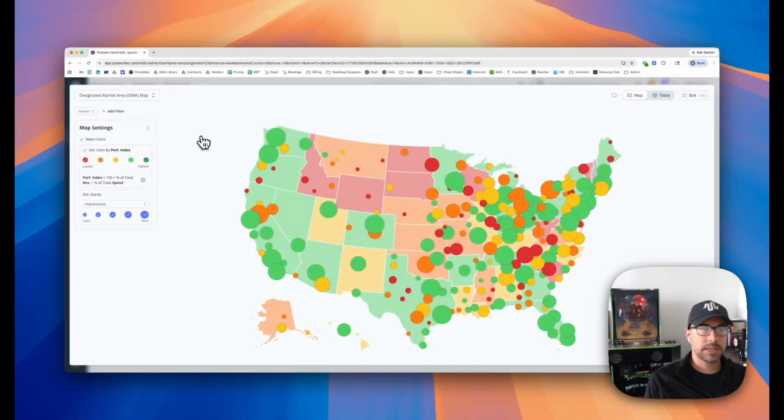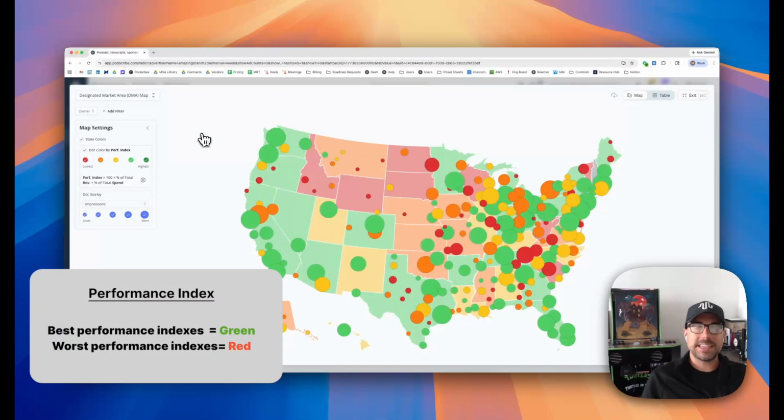First thing that we're looking at here is the color of states and the color of dots. The color of the states and dots indicate the performance index that again was calculated based on what we set in the beginning of this video. So it's based on revenue and spend. Now, anywhere where I see green, that's where the best performance indexes are. Red is the worst performance indexes.